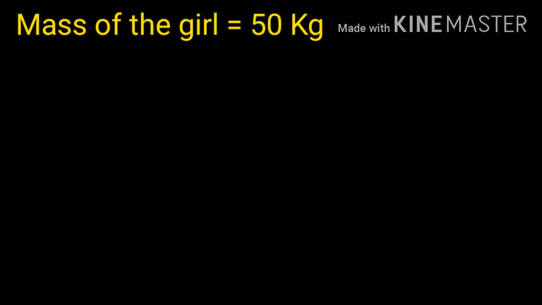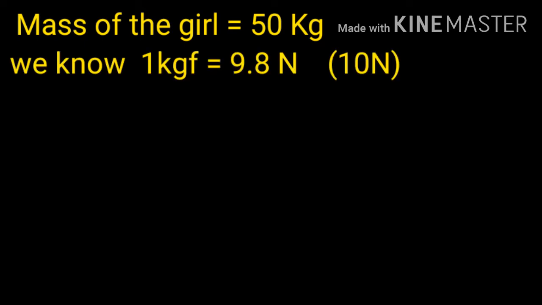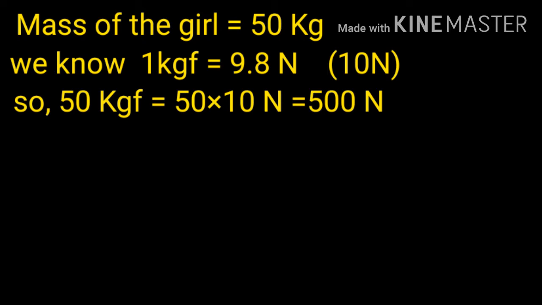The mass of the girl is 50 kg and force exerted by the girl. For that, firstly we have to find the force exerted by 1 kg. That is 1 kgf is equal to 9.8 Newton, and for numerical we use 10 Newton. And so for 50 kgf it will be 50 into 10 Newton, that is 500 Newton.